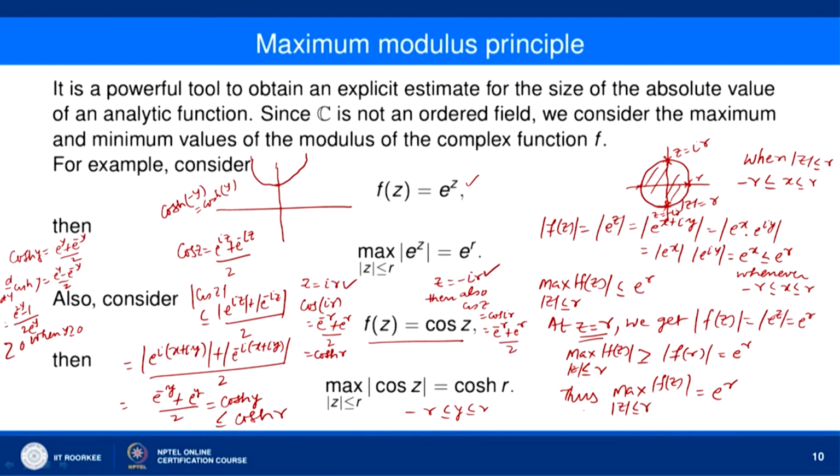Okay. So, maximum value of mod of cos z for mod of z less than or equal to r will always be greater than or equal to the value of mod of cos z at z equal to ir or z equal to minus ir, which is cos hyperbolic r. So, maximum value of mod of cos z when mod z is less than or equal to r is equal to cos hyperbolic r. Okay.